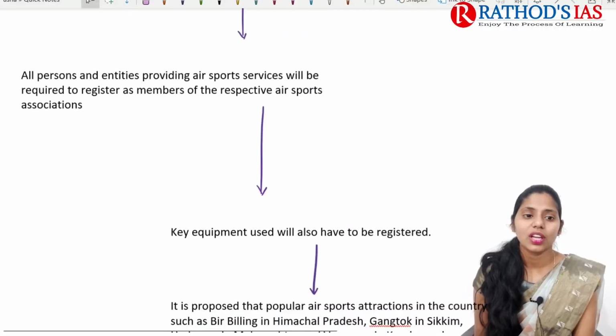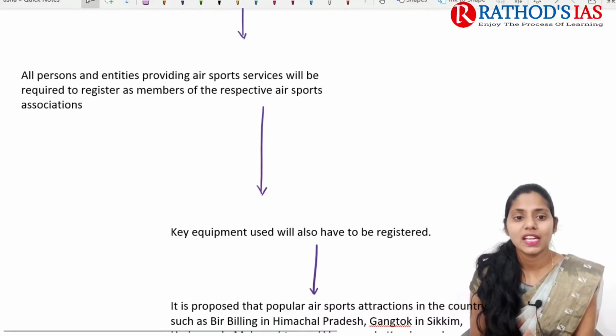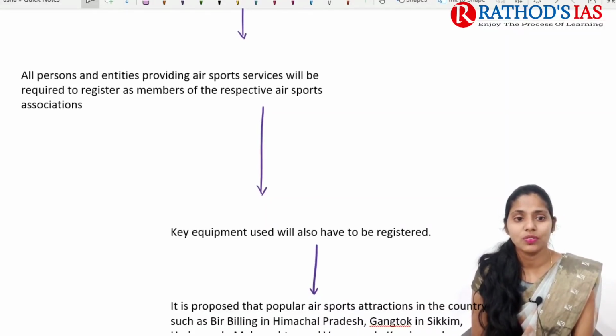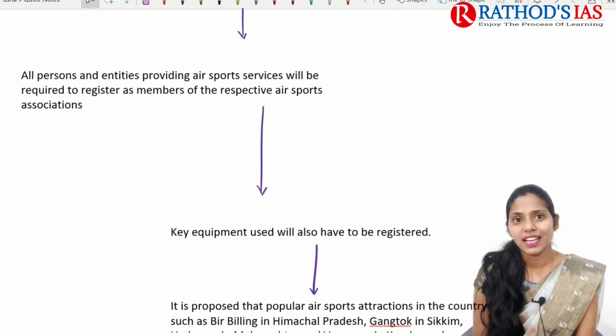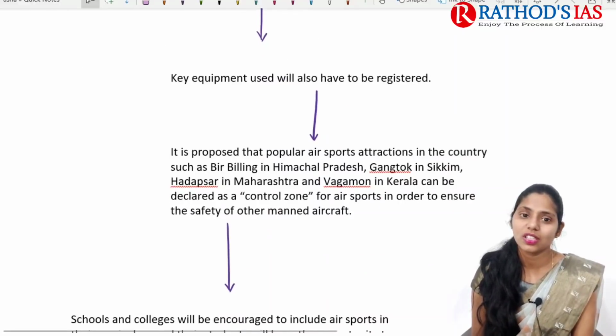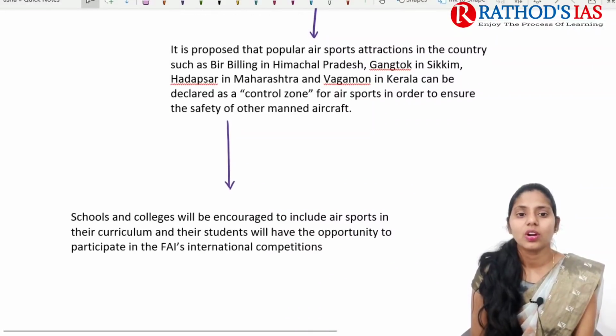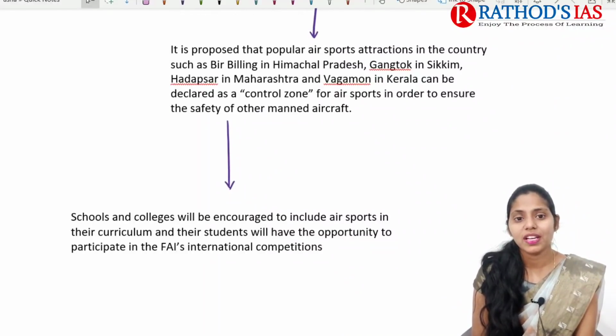All persons and entities providing air sports services need to register with their respective associations. Apart from that, they also need to register the key equipment they are using.